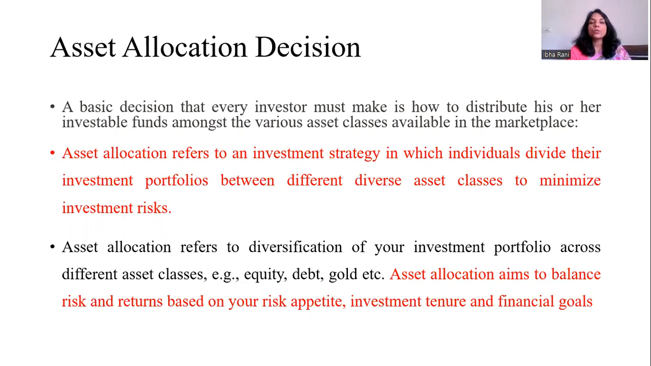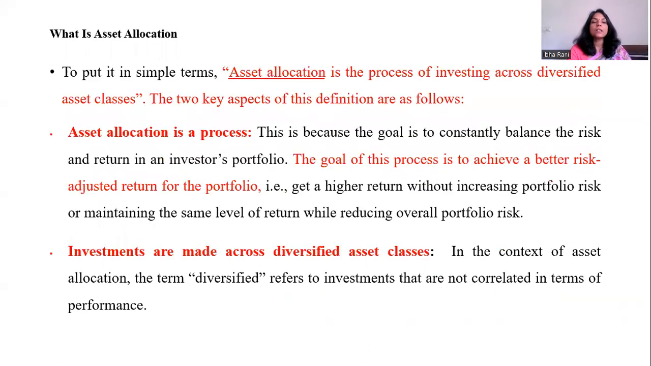Here, the investor has to diversify their assets in different asset classes. Those different asset classes can be equity, debt funds, gold, or real estate. There are different investment avenues or channels available where an investor can invest. The main aim or objective of asset allocation is to make a balance between risk and return, and it should be based on the risk appetite of the investors, the investment tenure, and the financial goals.